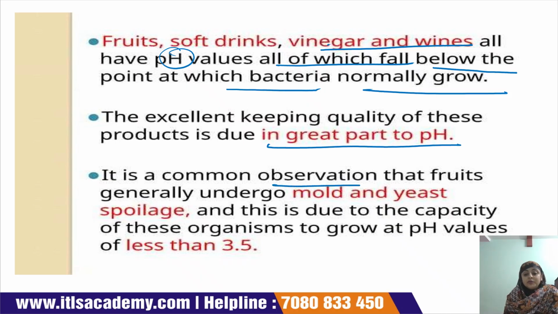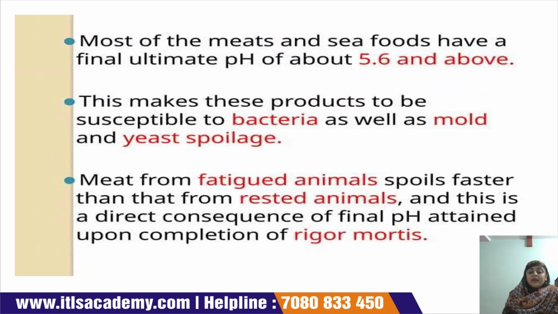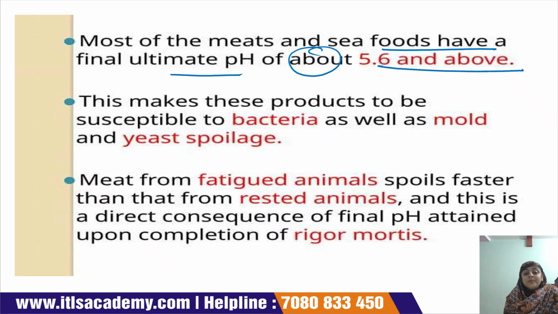It is a common observation that fruits generally undergo mold or yeast spoilage. This is due to the capacity of these organisms to grow at pH values of less than 3.5. Most meat and seafood have a final ultimate pH of about 5.6 and above, which makes these products susceptible to bacterial as well as mold and yeast spoilage.